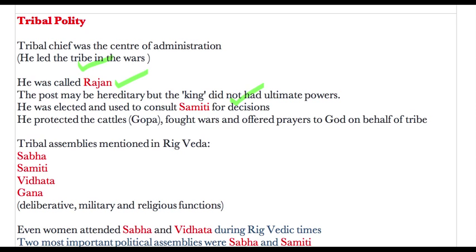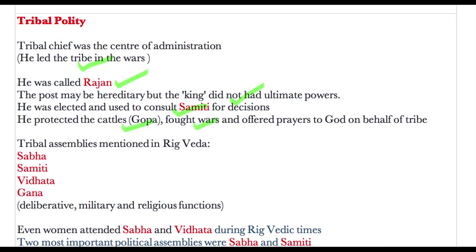So when we compare with Rajas of today or near past, he was elected and used to consult Samiti for decisions. So he was not an autocrat. He used to consult Samiti. He protected the cattle, that is why he was called Gopa. Fought wars and offered prayers to God on behalf of tribes.